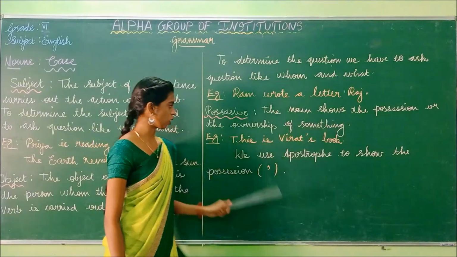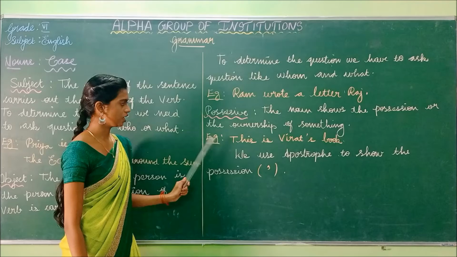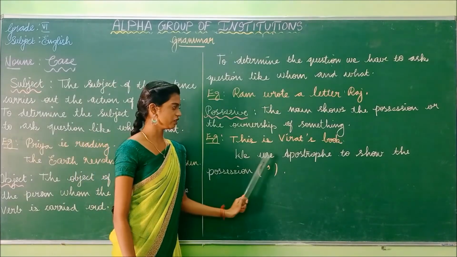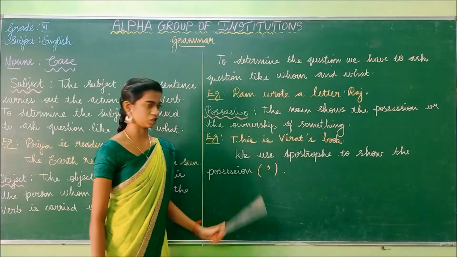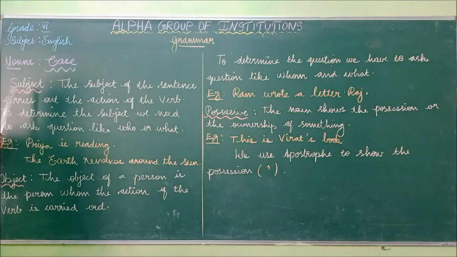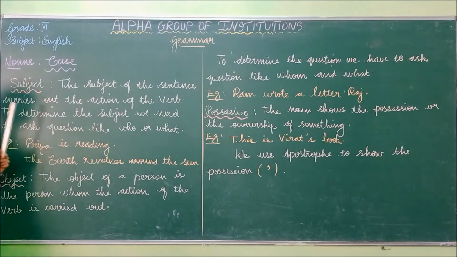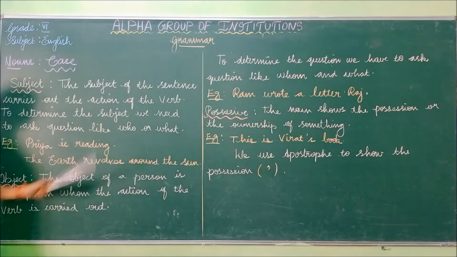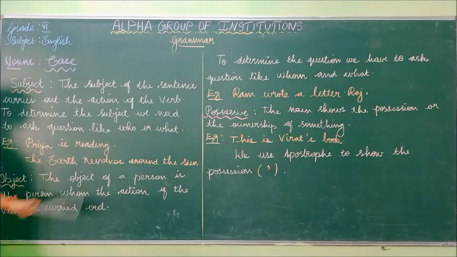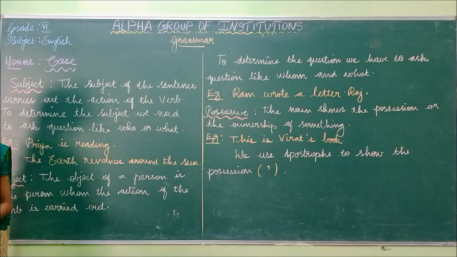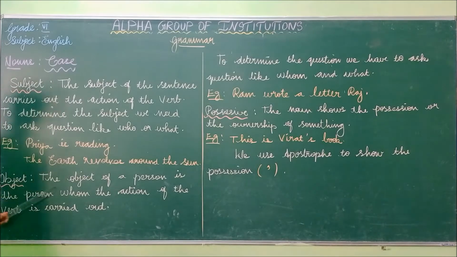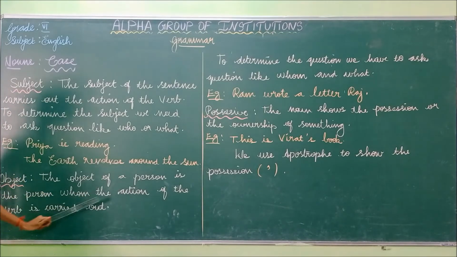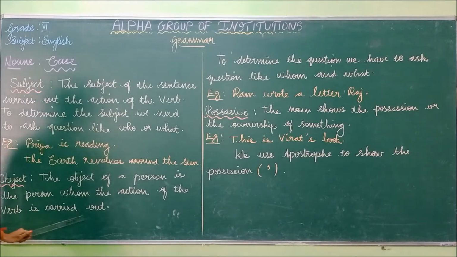The noun shows the possession or the ownership of something. Example, this is Virat's book. We use an apostrophe to show the possession. Shall we see it again from the first? Subject. The subject of the sentence carries out the action of the verb. To determine the subject, we need to ask questions like who or what. We identify the subject through the verb, and also by using the question word who or what. Object. The object is the person or thing on whom the action of the verb is carried out.